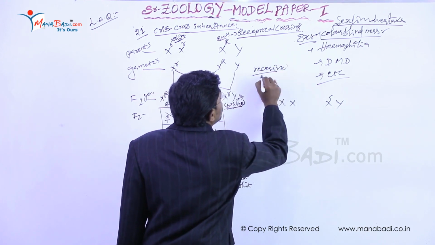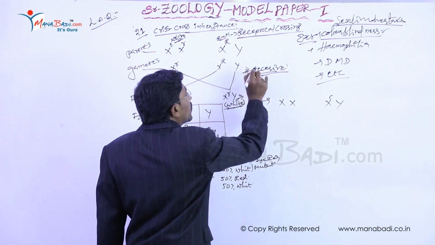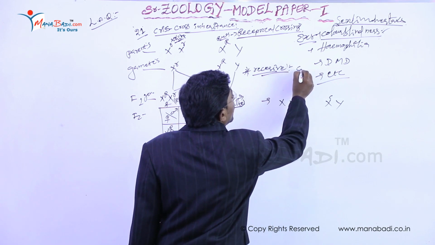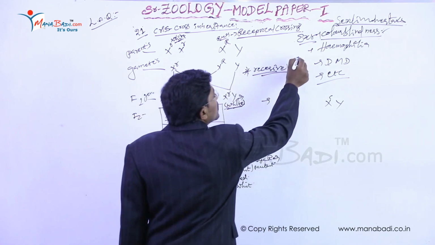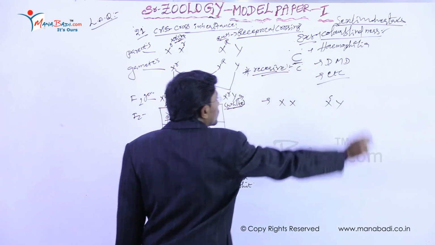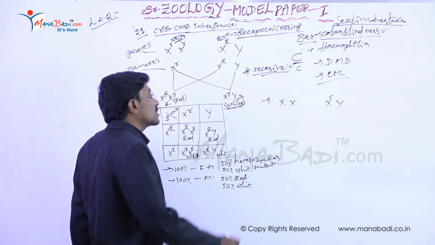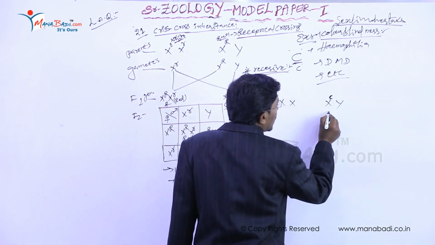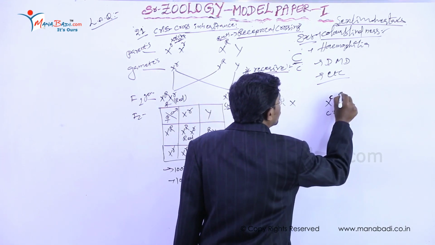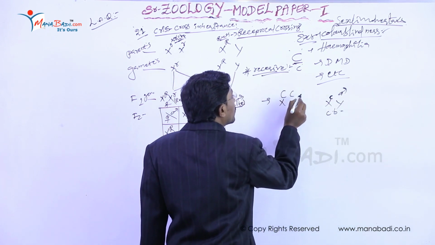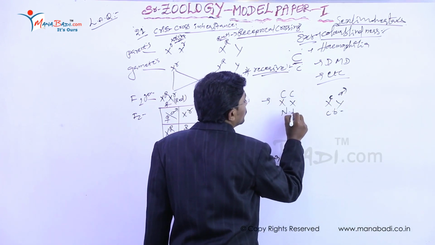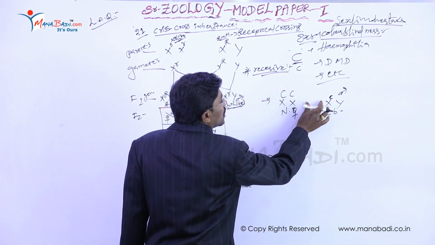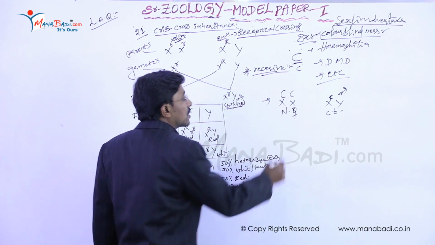Recessive characters especially, it is a very, very important thing. Recessive means we use small letters, and dominant means capital letters. Just remember this, it is very important. So here the male is the color blind male, and the capital letter means the normal female. We are crossing these two parents.